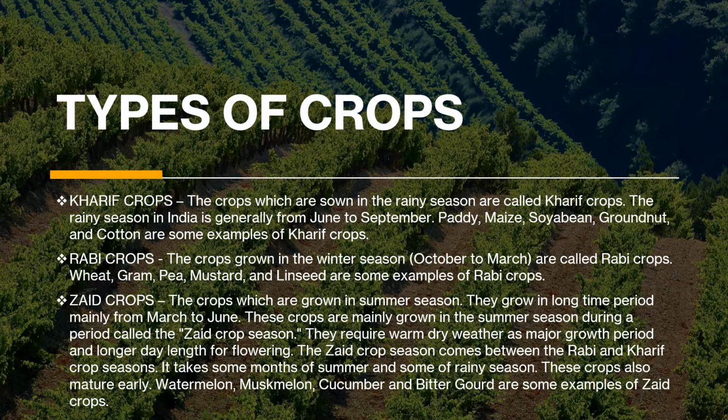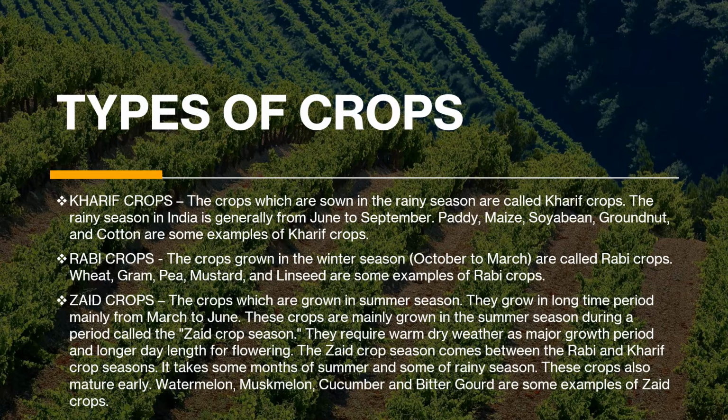Now rabi crops. The crops grown in the winter season, October to March, are called rabi crops. Wheat, gram, pea, mustard, and linseed are some examples of rabi crops. Now zaid crops. This type of crop is not given an explanation in the book, but it's given in a sentence. If you read, you will know that some plants are grown in the summer season, like some pulses. Zaid crops are the crops grown in the summer season, mainly from March to June.